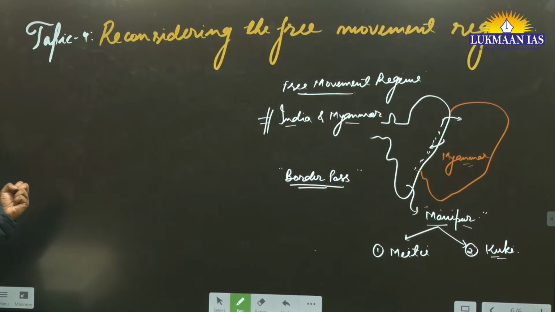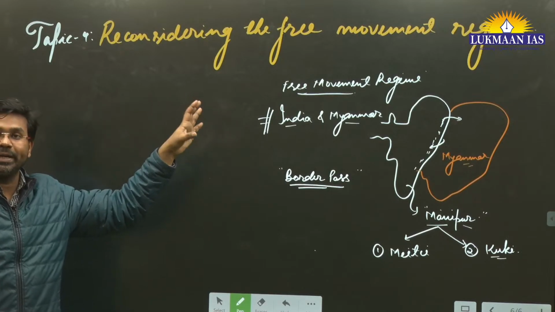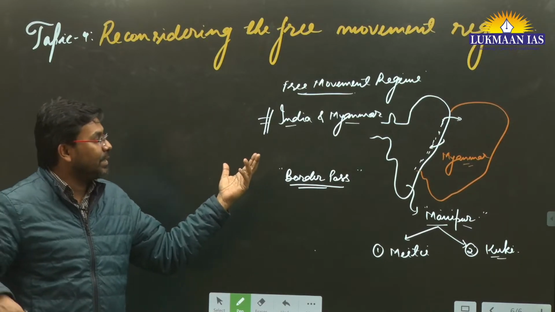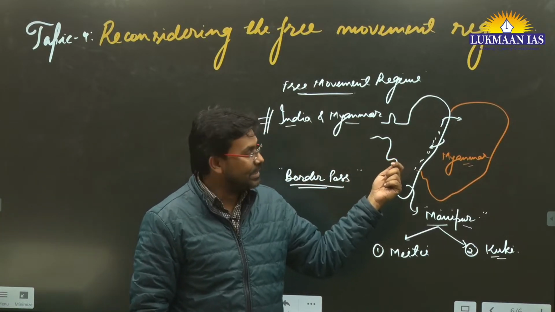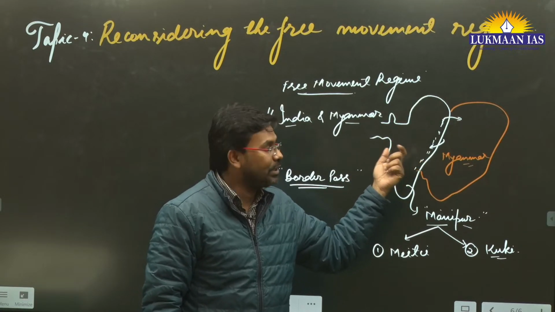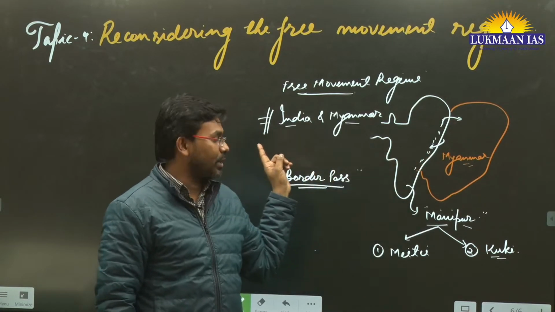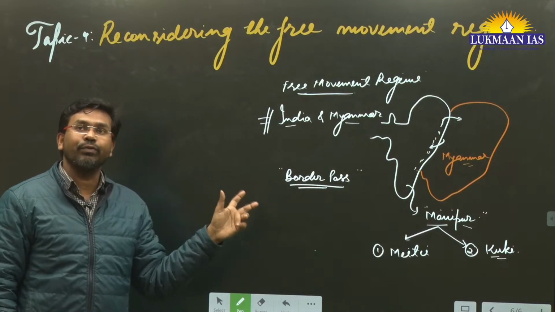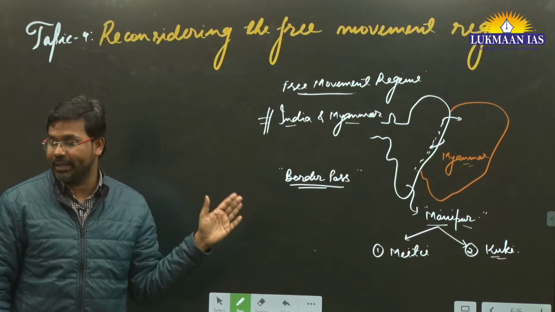We need to understand that because of the free movement regime, people are able to reside on either side. Why is it necessary? Because there are ethnic ties between the bordering people on either side of the border, so these people are of the opinion that there should be a free movement regime.